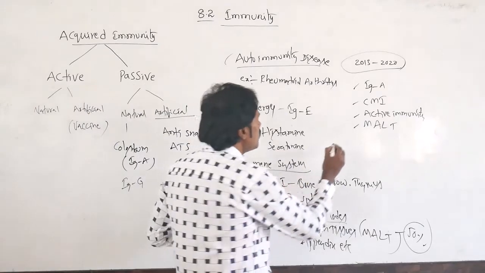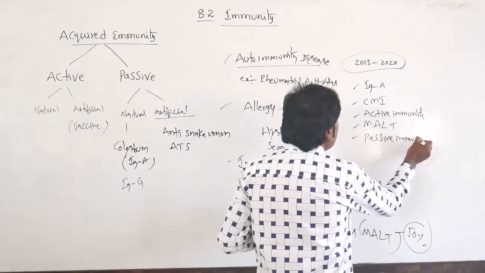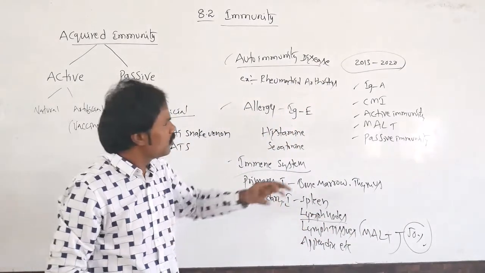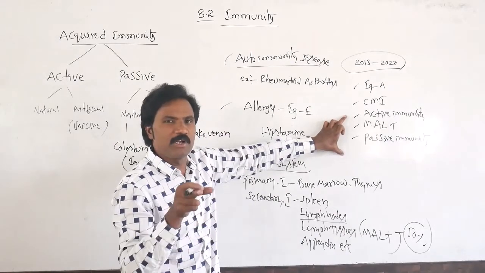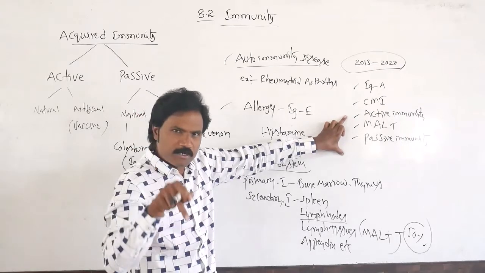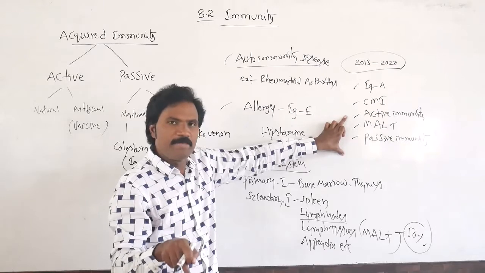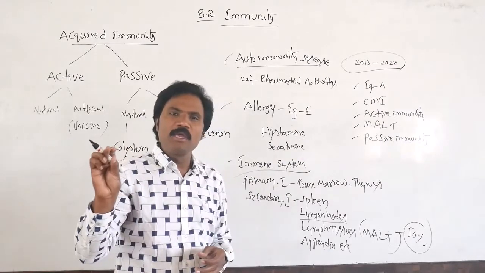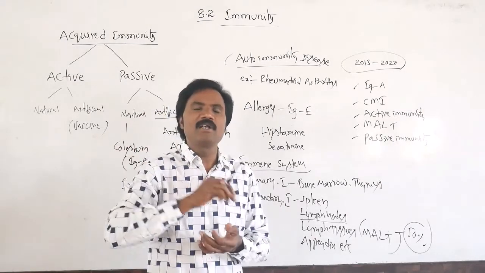Another one is passive immunity. They also asked about passive immunity multiple times. So these specific parts are what they majorly asked between 2013 and 2020. In 2020, they asked which one among the following is a false statement. Identify the false statement.